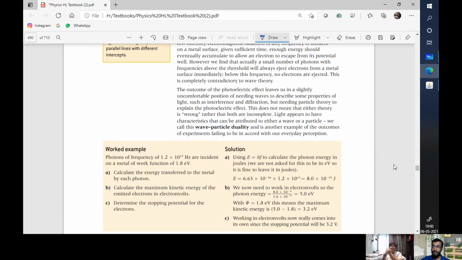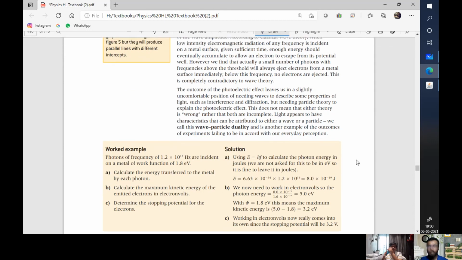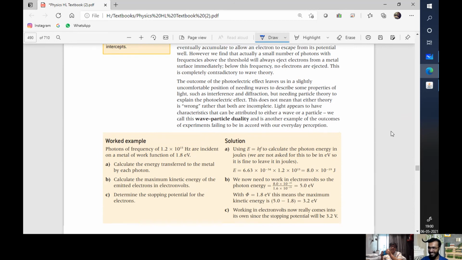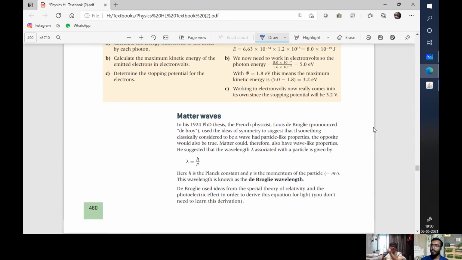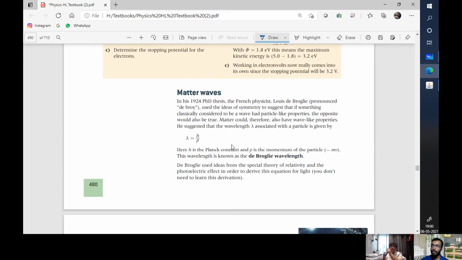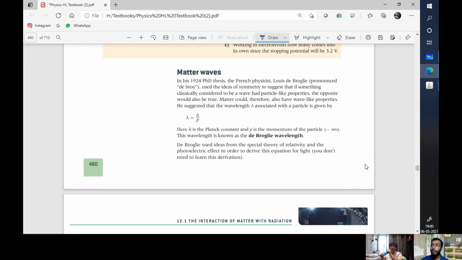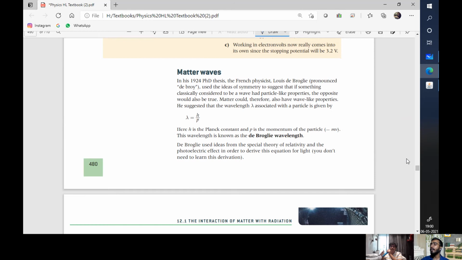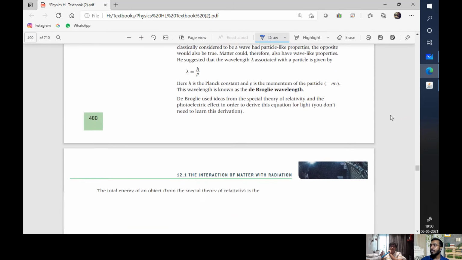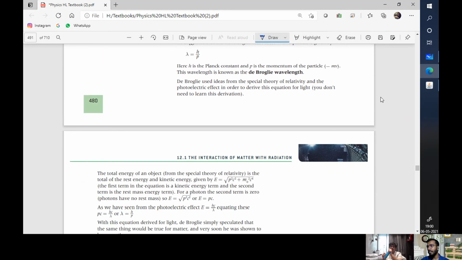Lambda is equal to Planck's constant divided by something. Yes, that is the wave understanding. Lambda is equal to Planck's constant by p, momentum of the particle. This also comes in de Broglie's hypothesis, and whose was the uncertainty one? Heisenberg's principle of uncertainty.